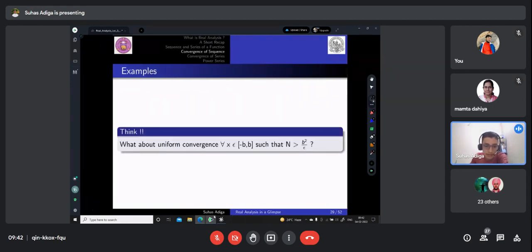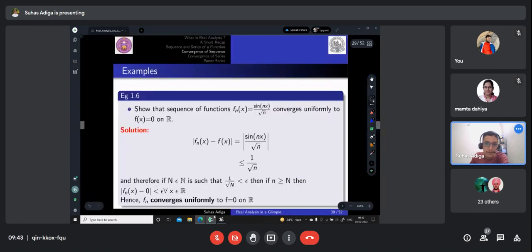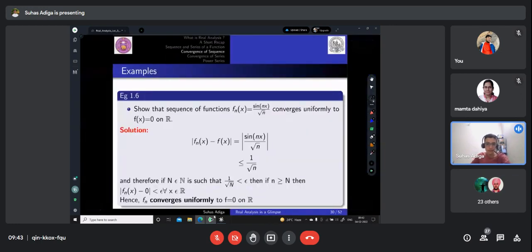But think about this. What about uniform convergence on minus b to b, where N is now given as b square by epsilon? You can clearly see that in case of uniform convergence, N is depending only on epsilon, right? But in case of pointwise convergence, it would have depended on x and epsilon, right? So I'll tell you, in this case it is uniformly convergent, but do try it out yourself.